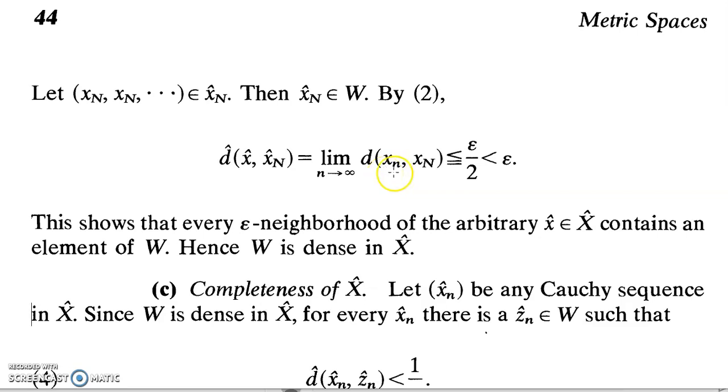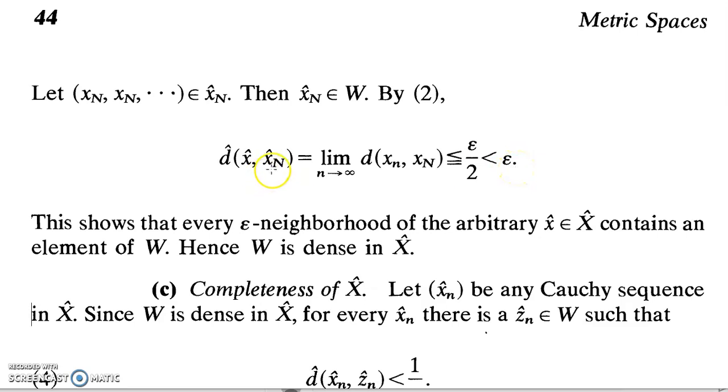And d cap of x cap, xN cap should be equal to the limit as n tends to infinity of d of xn, which is the sequence we have chosen associated with this element x cap in capital X cap, and xN, associated with xN cap, the constant sequence. So we have already established by the definition of the Cauchy sequence that d of xn, x capital N should be less than epsilon by 2, and so the limit should also be less than epsilon by 2. So in general we take it as less than epsilon.